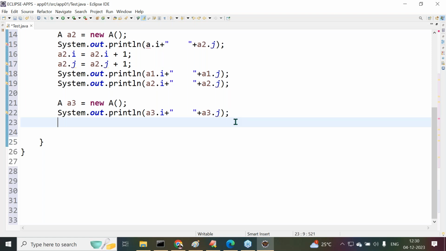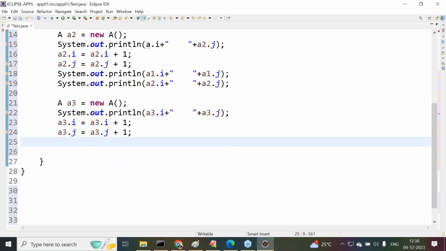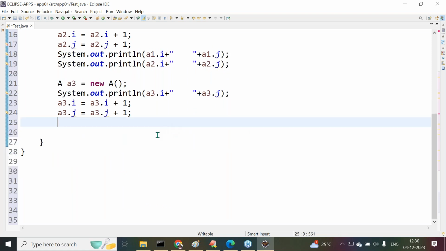After this, what I want to do is a3.i is equal to a3.i plus 1, a3.j is equal to a3.j plus 1. These two statements we have to provide. After this, the next one is System.out.println. We are performing modifications on a3. Are these modifications applied to the a1 and a2 objects or not, that I need to check now.